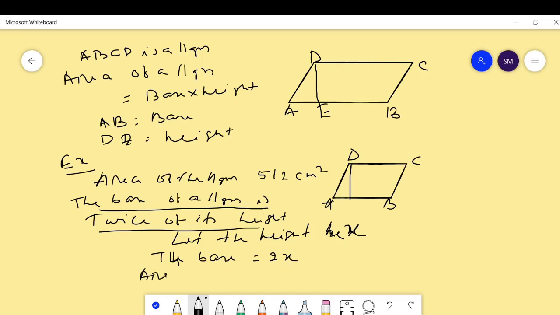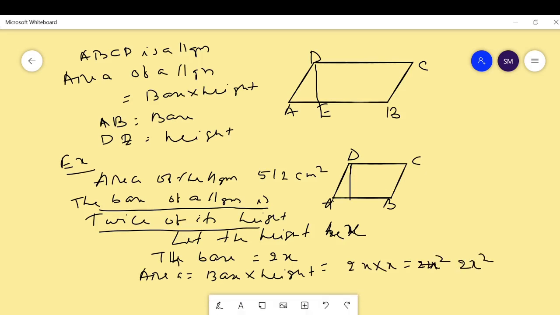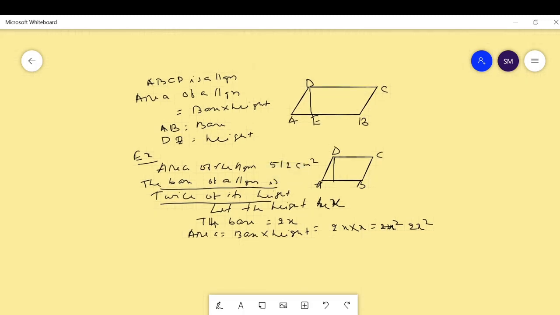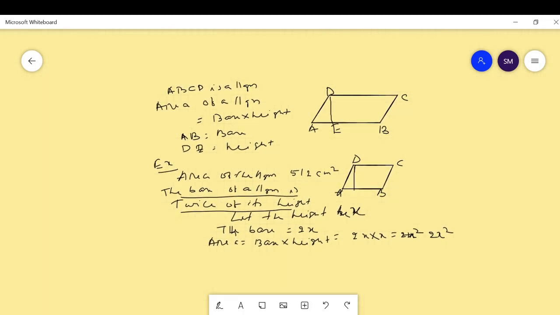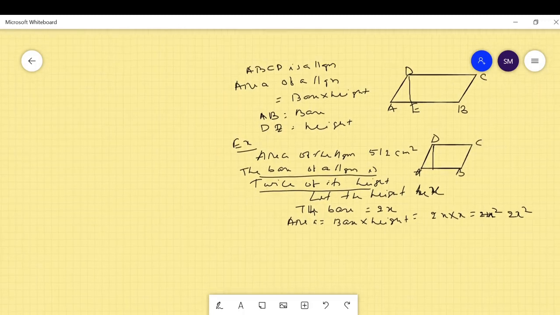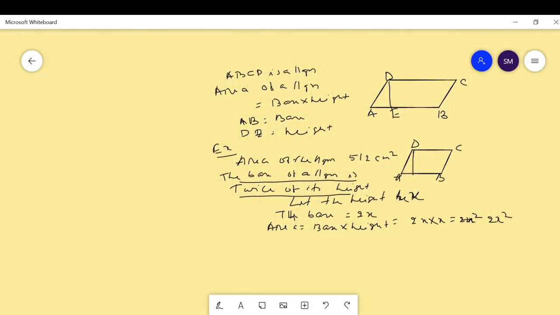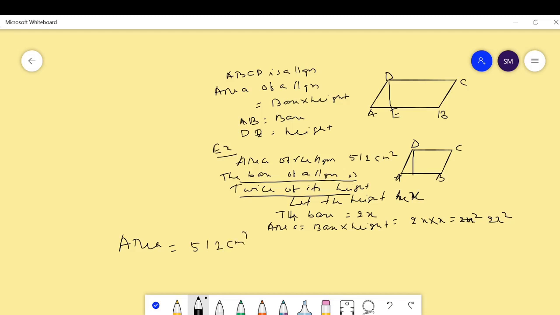Then area is equal to base into height, which is equal to 2x into x, which is 2x square. Here the question gives the area of the parallelogram as 512 centimeter square.